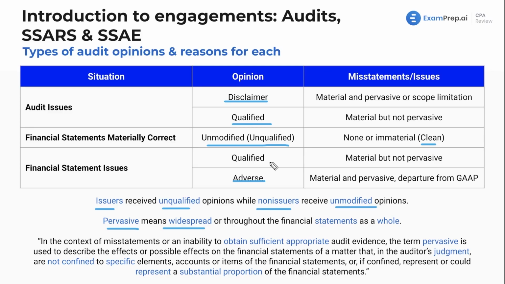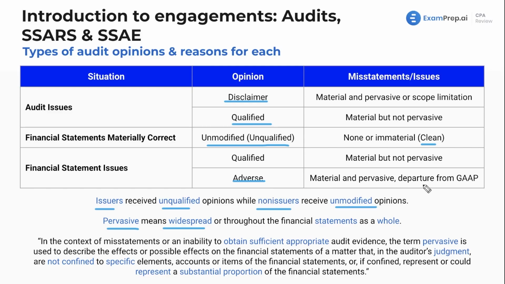Or it might just be one material disclosure that's incorrect. So that might not affect anything else. However, if the cash balance is completely misstated and it's a complete mess, well, guess what? Cash appears in a lot of places throughout the financial statements. So that would be material and pervasive. Pervasive, again, meaning it's widespread throughout the entire financial statements.